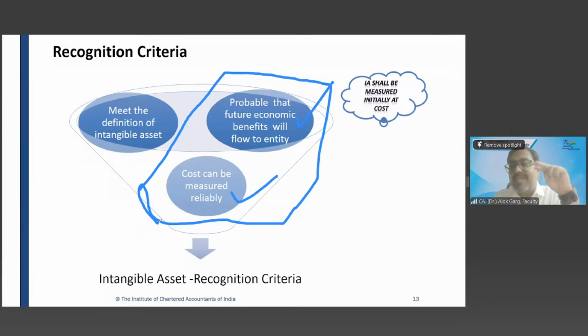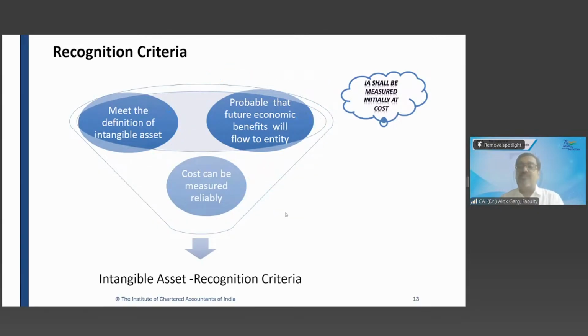Yes. So PP&E has 2 recognition criteria. Ind AS 38 intangible asset has 3 recognition criteria. Future economic benefits should be probable, cost can be measured reliably, and it should meet the definition of intangible asset. Okay. So when intangible asset is recognized, it has to be initially measured at cost.